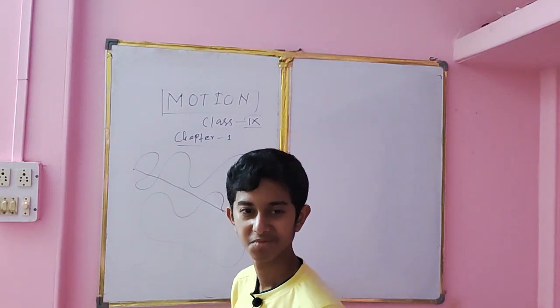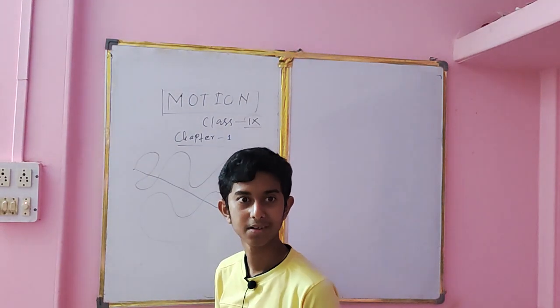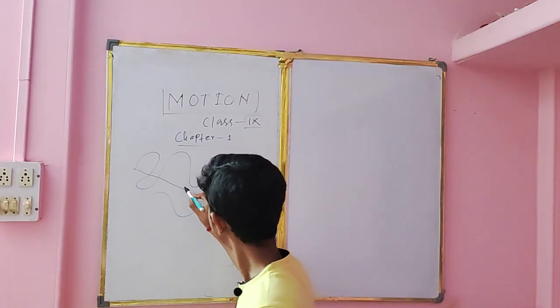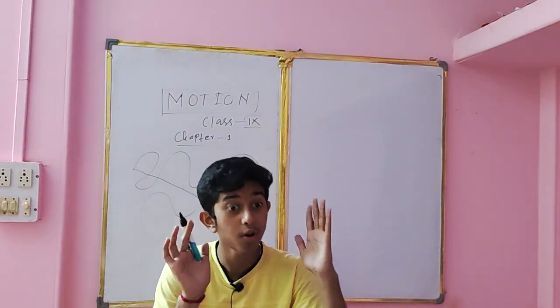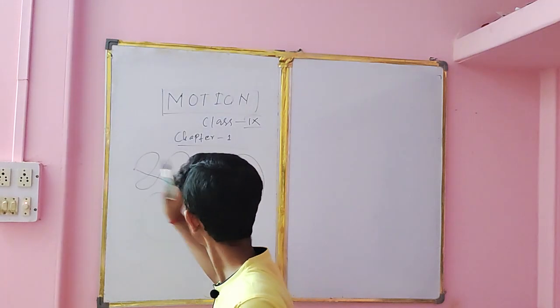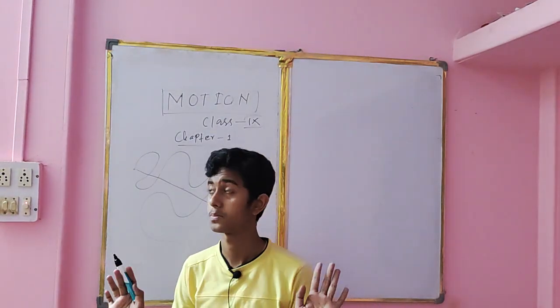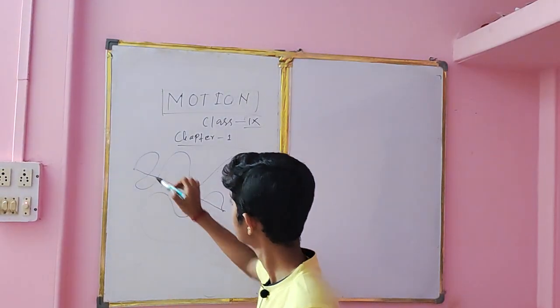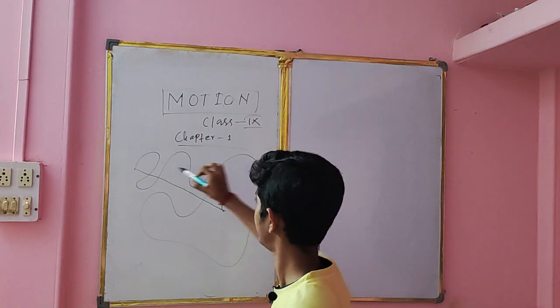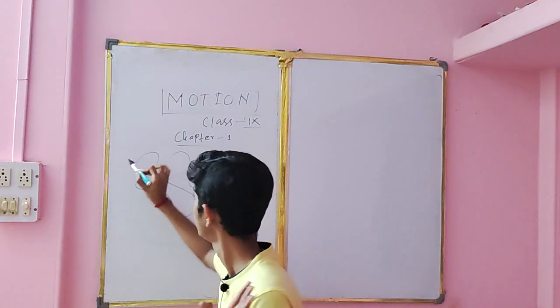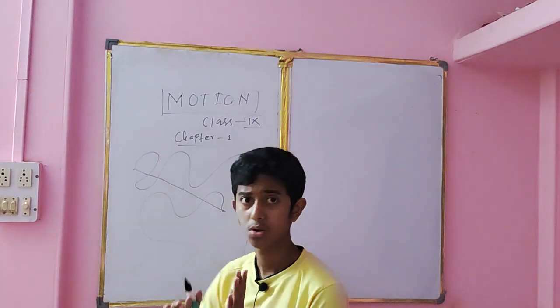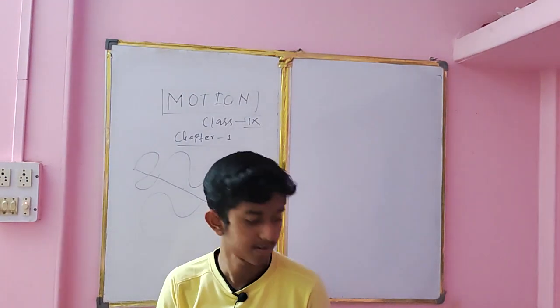Those who are mannered follow the shortest path, and the shortest distance between this point and this point is known as displacement. And what is distance? Any path between 2 points or 2 positions is known as distance.